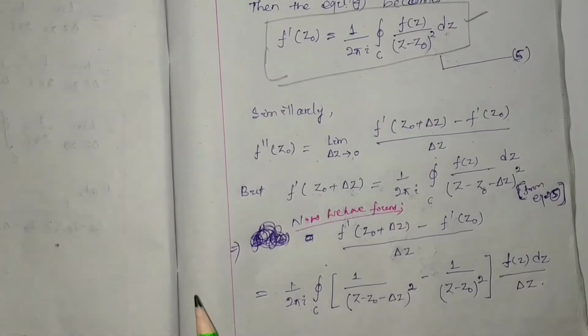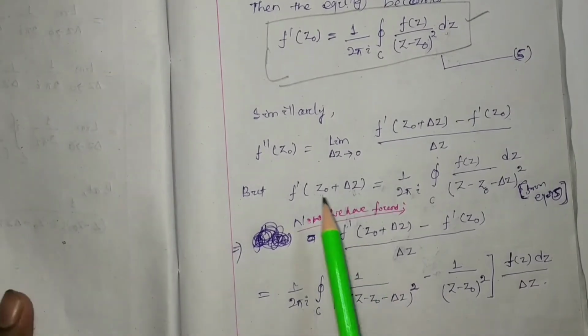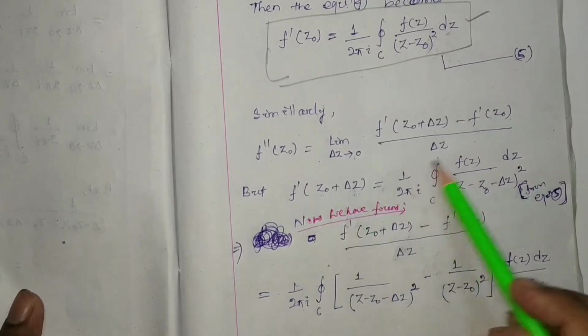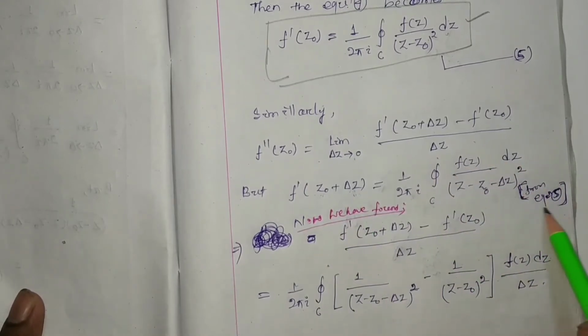So here you have to watch that f dash z0 plus del z will be equal to this much. We found it by using equation number 5.